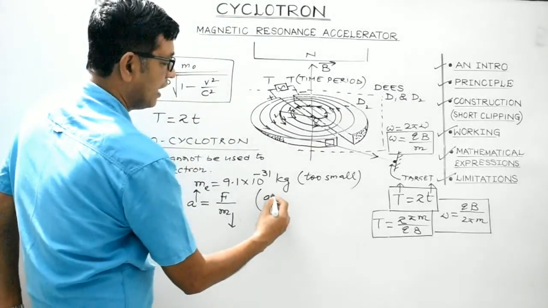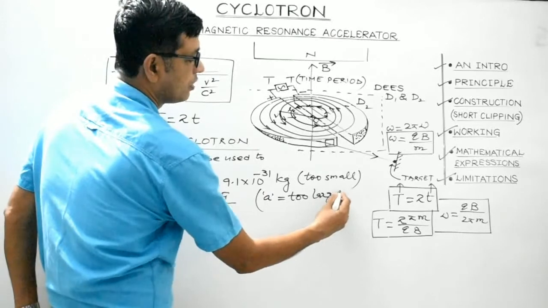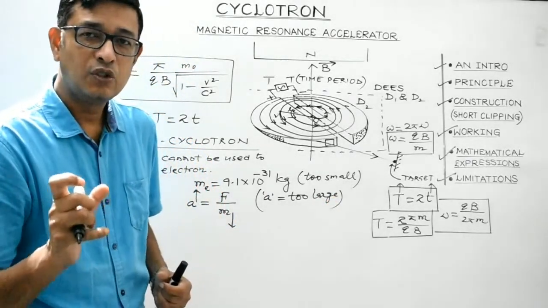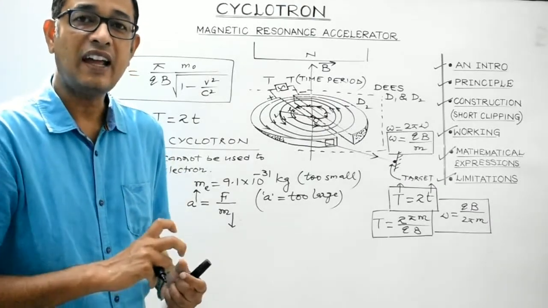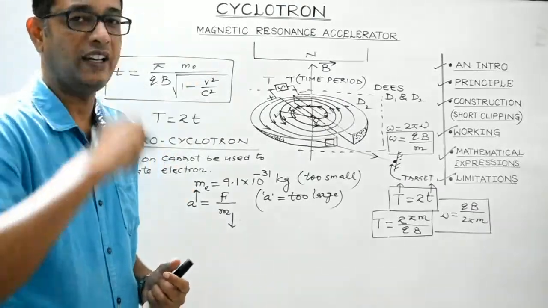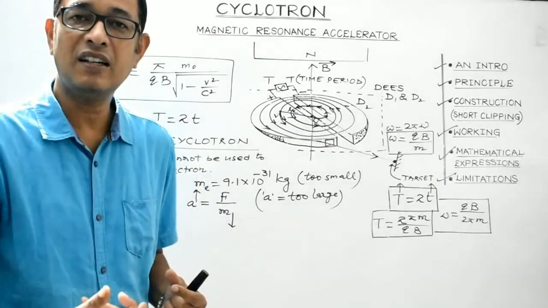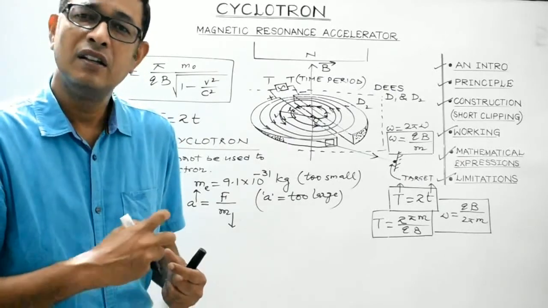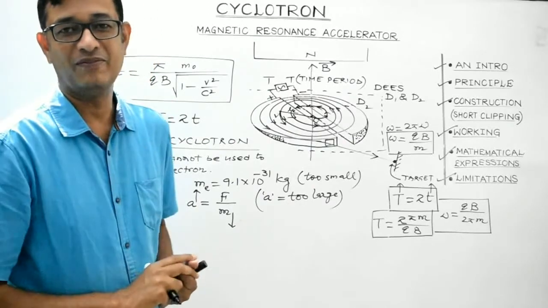So owing to the extremely small mass of an electron, it will get accelerated to a huge value. It means that an electron tends to acquire tremendous velocity in very, very small time.